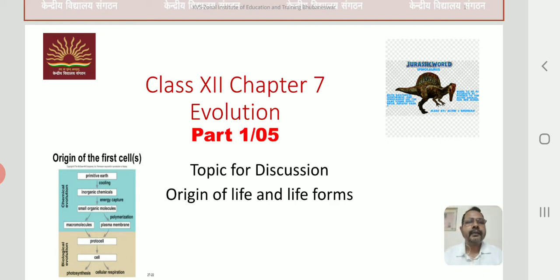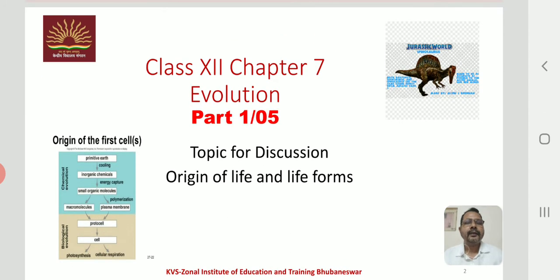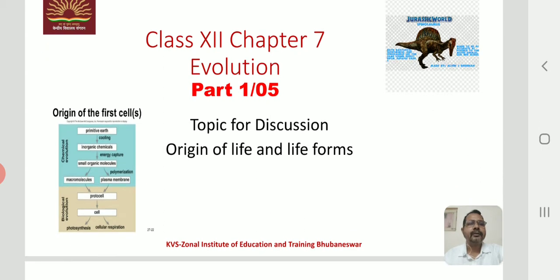Now, this is a very interesting chapter as a whole, and also an interesting topic, as we will discuss how life originated on earth, how the life forms have existed on this earth, what changes have taken place, right? And also we will look into the various experiments performed by scientists to prove how life originated on earth. So isn't it interesting to find out? Let's go into the topic now.